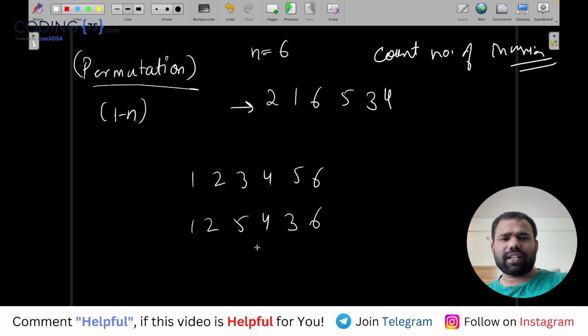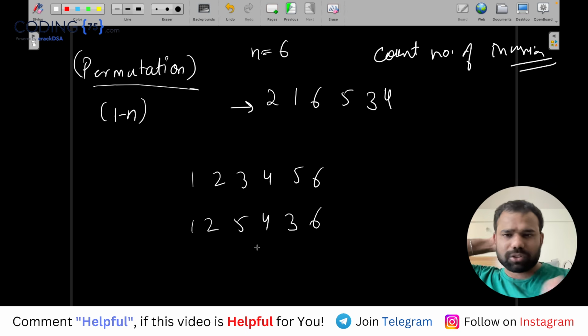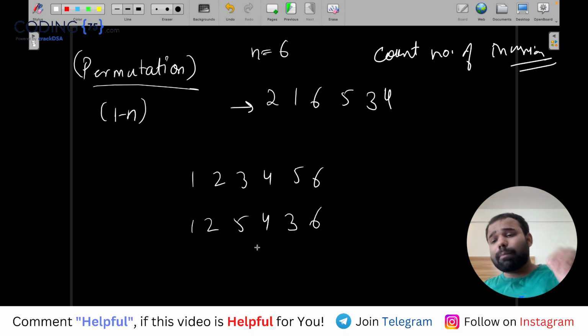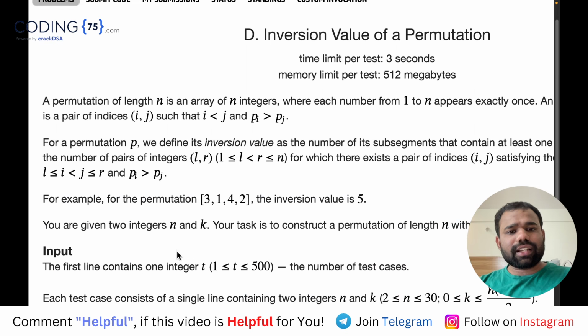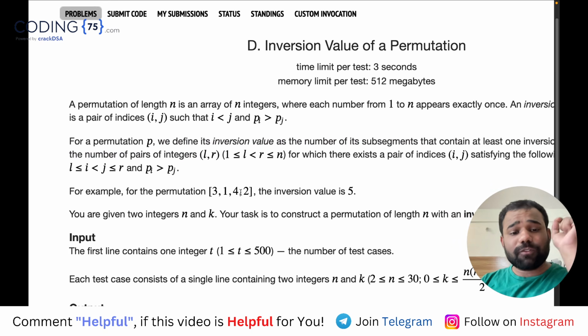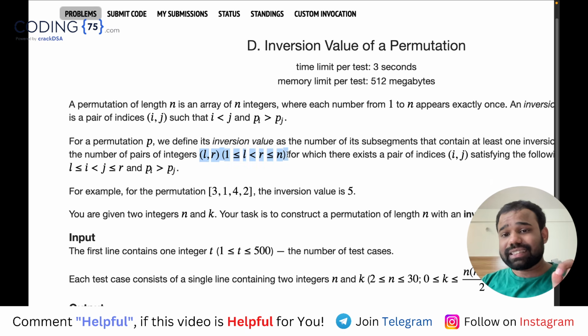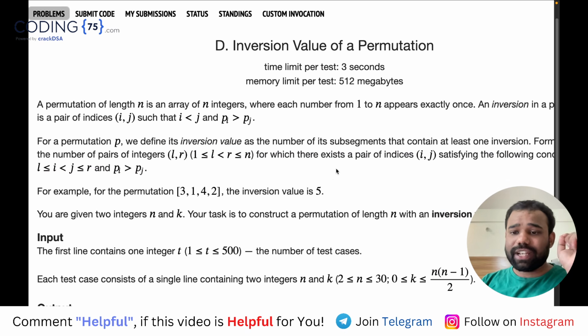It is a little different, in that it counts inversions at the time of merge sort and all, but it is similar. Here there is a different value. Here they are saying that the inversion value is the number of subsegments, or you can say subarrays, that contain at least one pair of integers which is inverted.